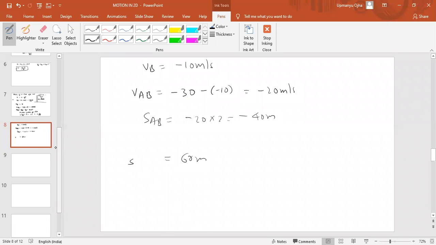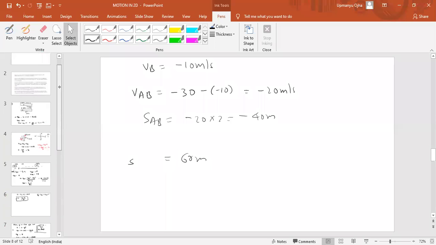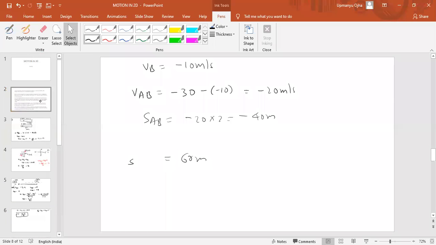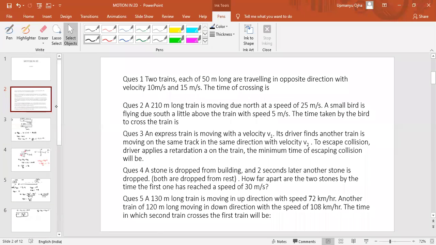Wait, I'll solve this problem. Initial separation is 40 meter. So what we have to find?